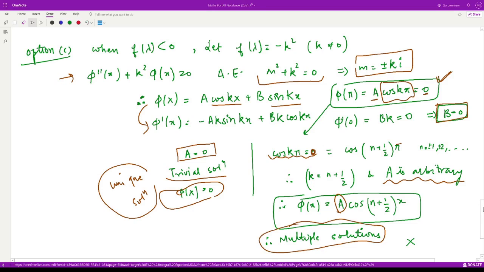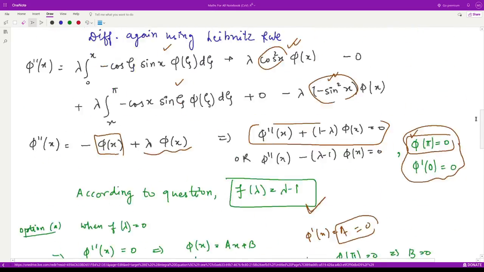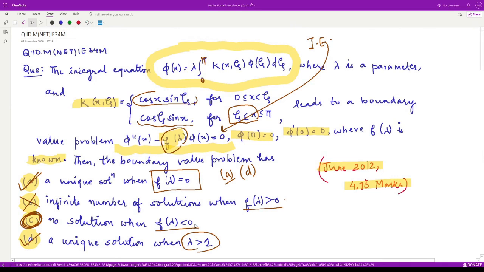And let us look at our option number C. When f of lambda is negative, we have no solution. So you can clearly see this cannot be the case. So only correct options are A and D.